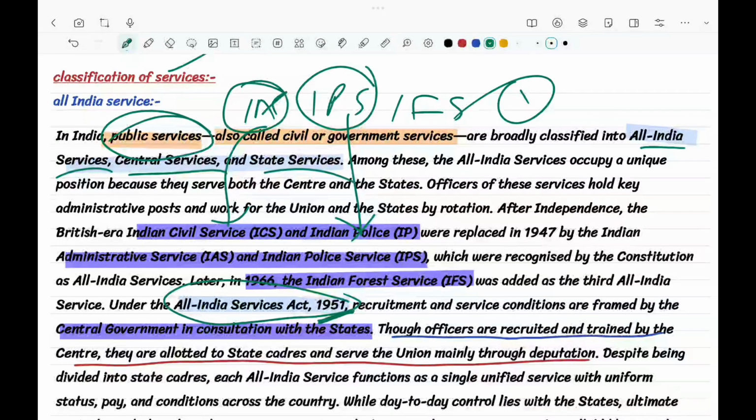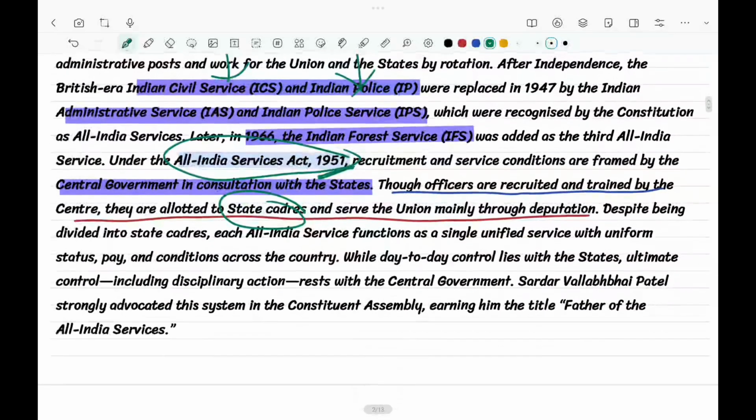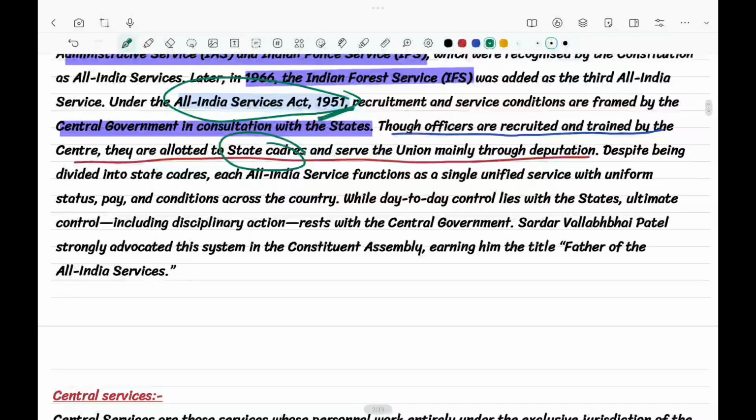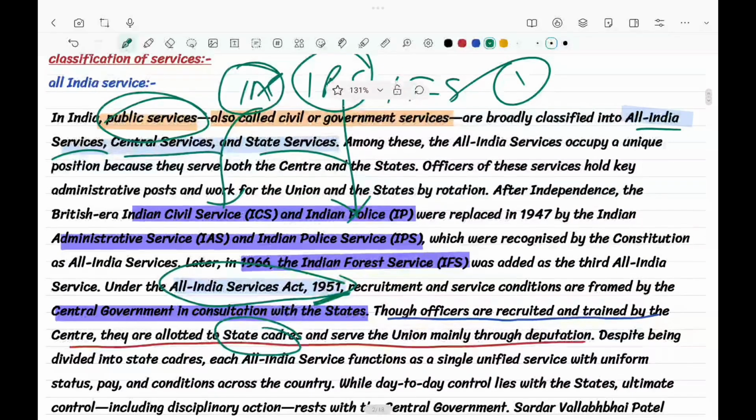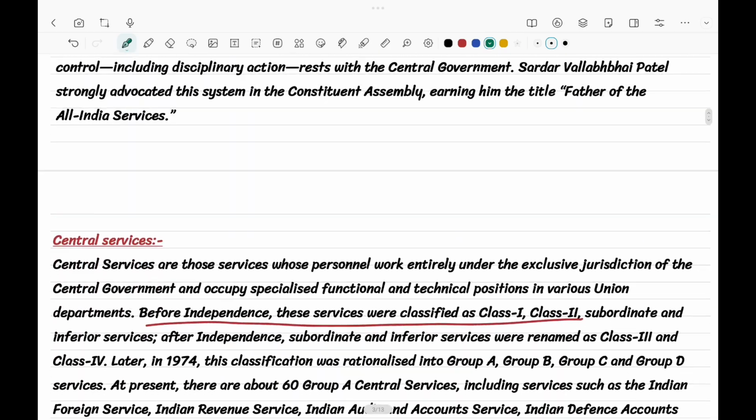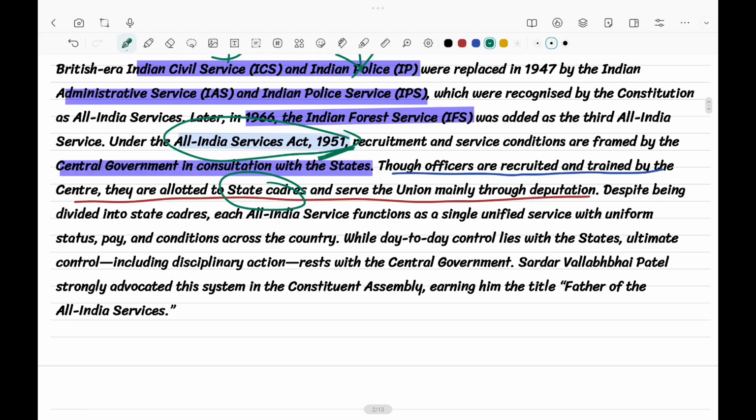The first important thing you have to remember is that recruitment and training are done at the central level, and their cadres will be decided by the central government itself, and they will go into the state cadres, not central cadres. In All India Service, officers get trained at the central level and go to state cadres. Sardar Vallabhbhai Patel is known as the father of All India Services.